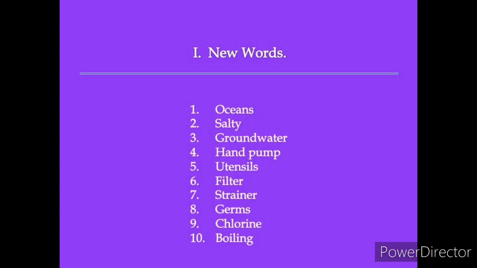Second one, salty. Third one, groundwater. Fourth one, hand pump.